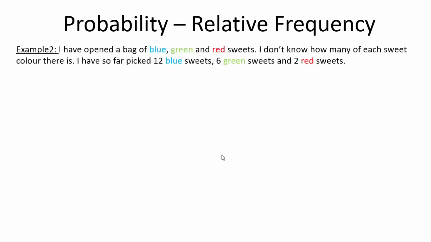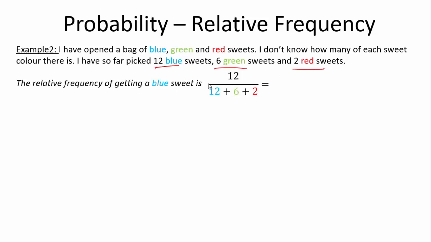Right, let's look at this example. I have opened a bag of blue, green, and red sweets. I don't know how many of each sweet color there is in there. I have so far picked out 12 blue sweets, 6 green sweets, and 2 red sweets. What is the relative frequency of getting a blue sweet? The relative frequency of a blue sweet is 12 because we have 12 blue sweets divided by the total number of sweets.